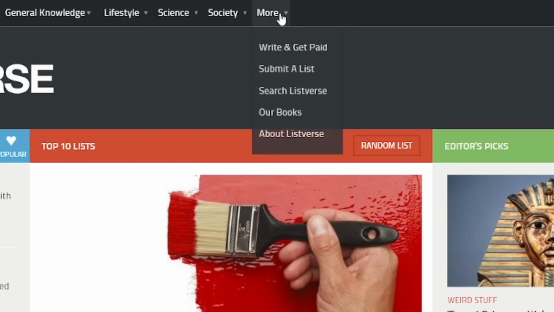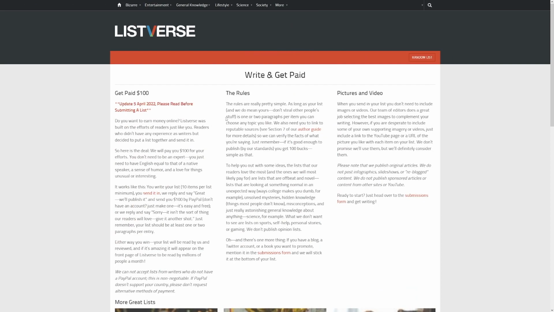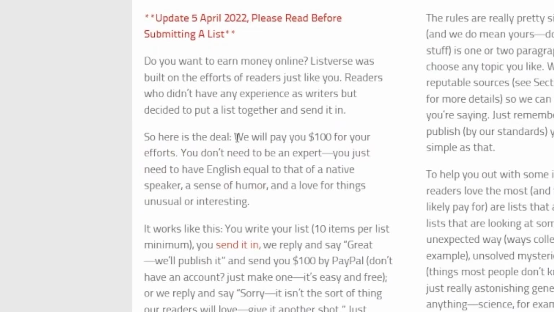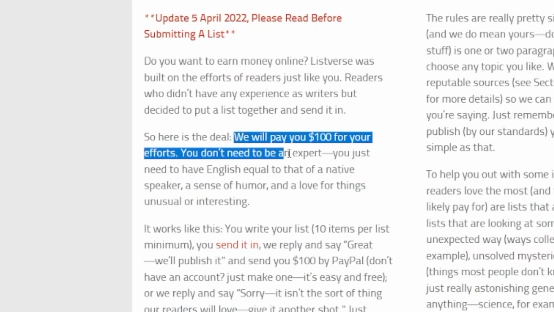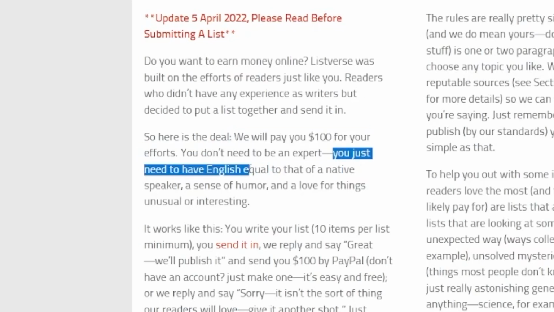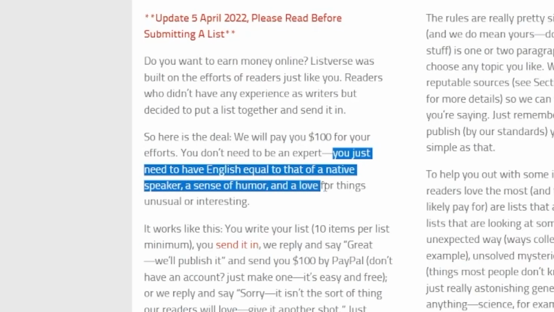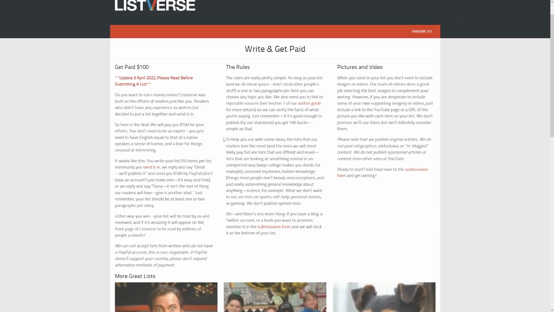If you just click on the More section and you click on Write and Get Paid, this one will get you a lot of money. Just take a look at this. We will pay you $100 for your efforts. You don't need to be an expert. You just need to have English equal to that of a native speaker, which ChatGPT of course has, a sense of humor, and a love for things unusual or interesting, guys. So just take a look at this. $100 for this article, which is going to be like 1.2 thousand words.